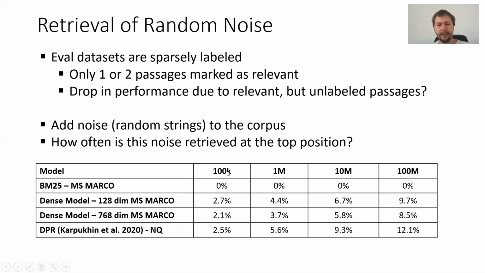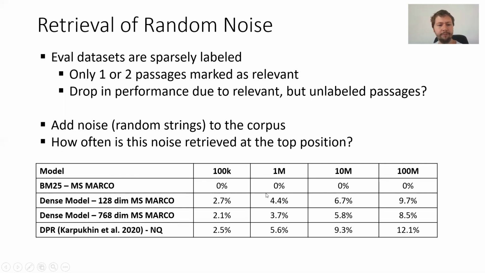We did it for different sizes. Here we added 100K documents which are just noise, then 1 million, 10 million, and 100 million documents which just consist of random strings. And BM25, which is a sparse lexical model, does not retrieve any of these passages at the first position.